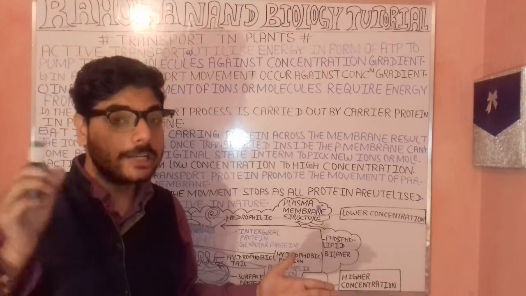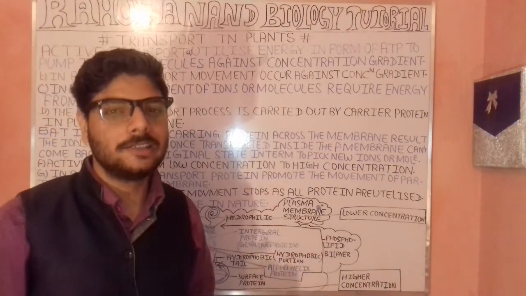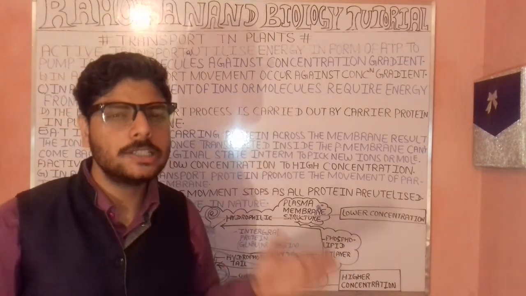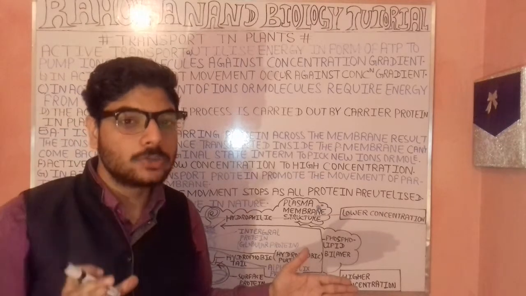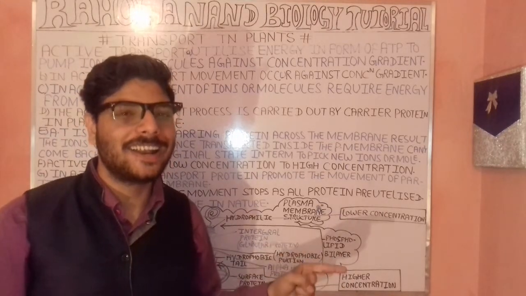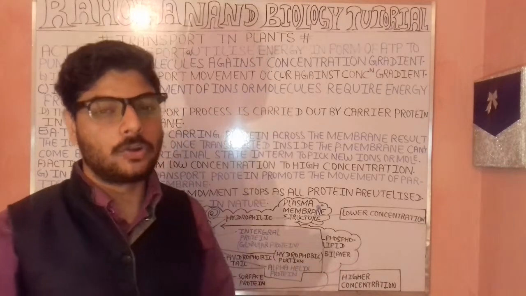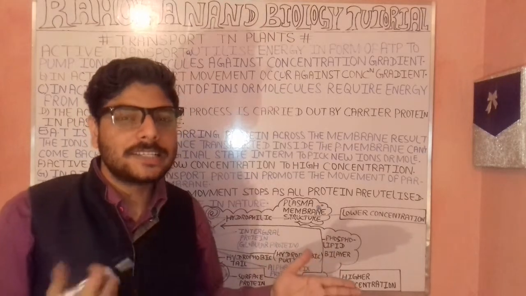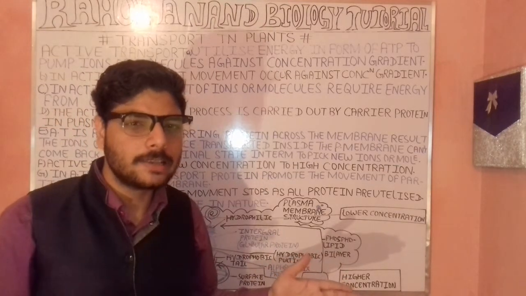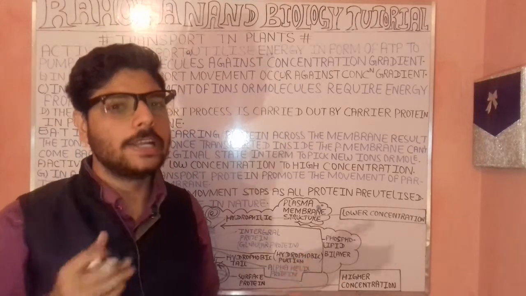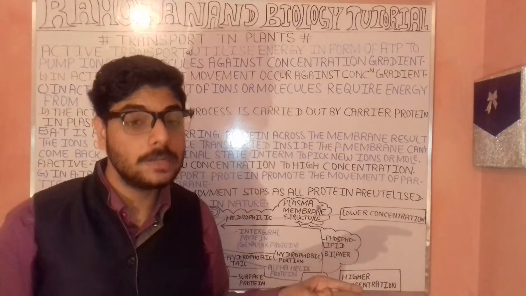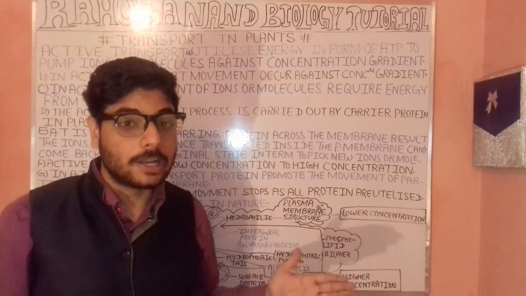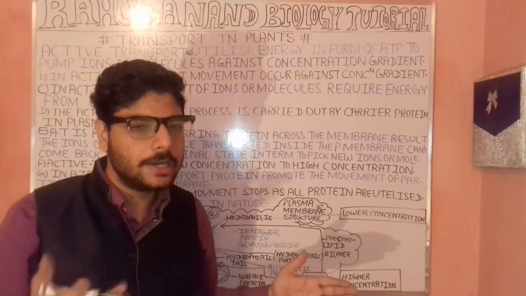This is the condition when we talk about the mechanism and process of active transport, in which we have dealt with a bit of introduction, meaning how these processes are employed and what the role of the carrier protein is. We have understood that in this case the movement occurs in the direction against the concentration gradient. We have also dealt with a bit of introduction to the tunnel protein and the intrinsic protein.